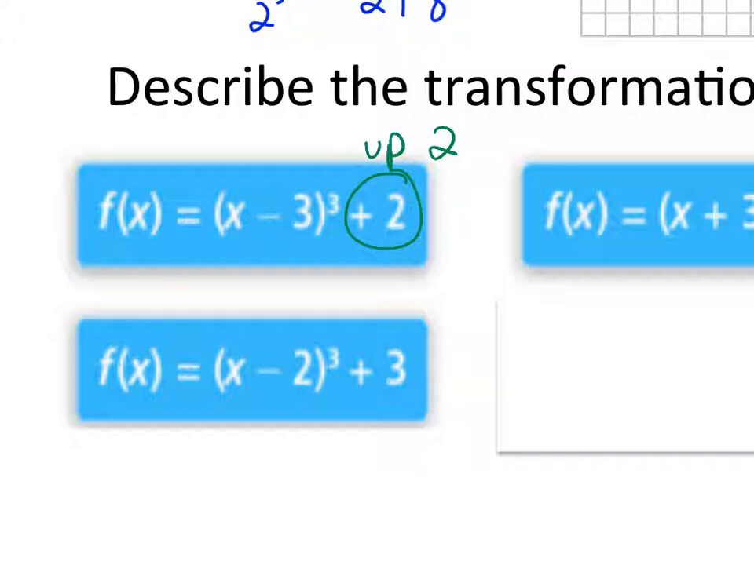And then we have a -3 with the x. Changes that are with the x are right and left, and they're always opposite. So this -3 is right 3. Okay.